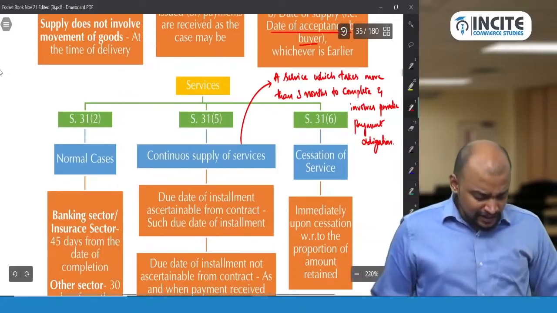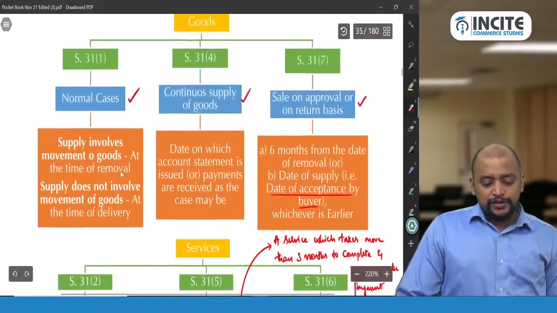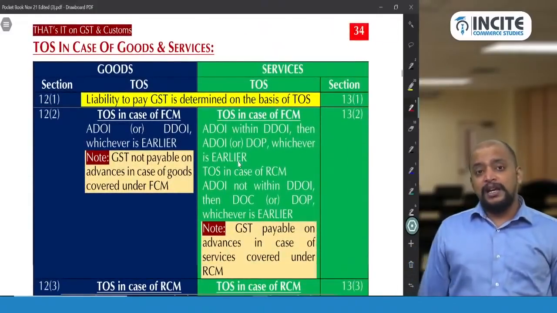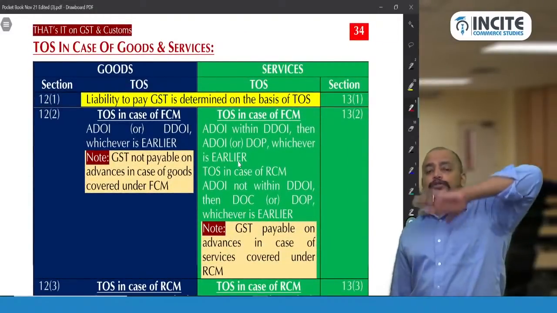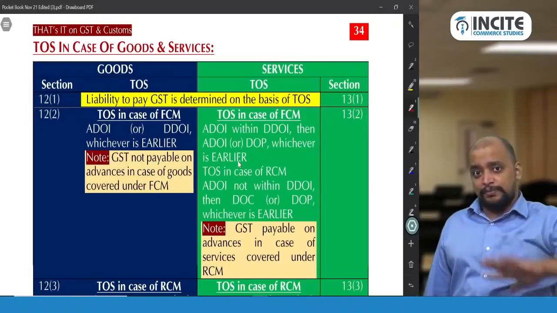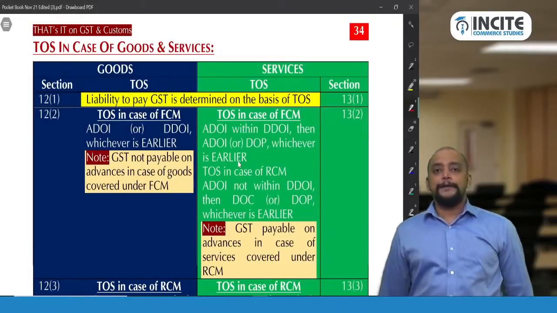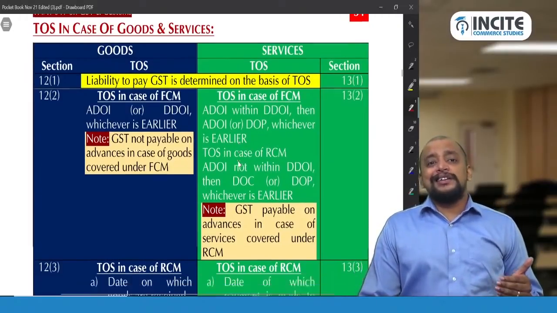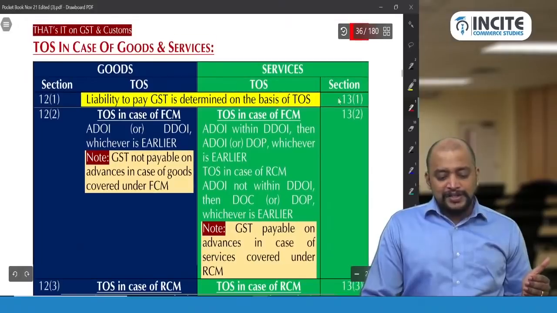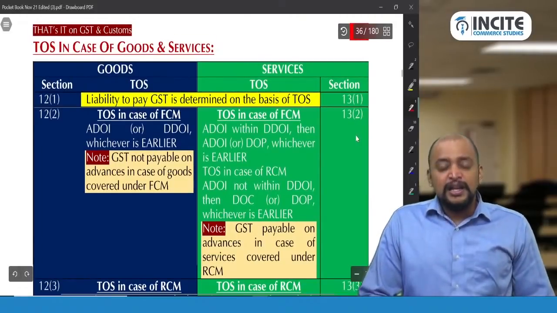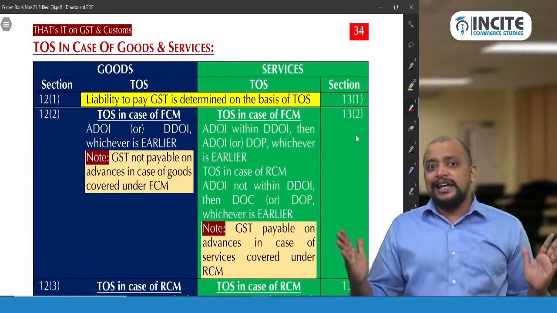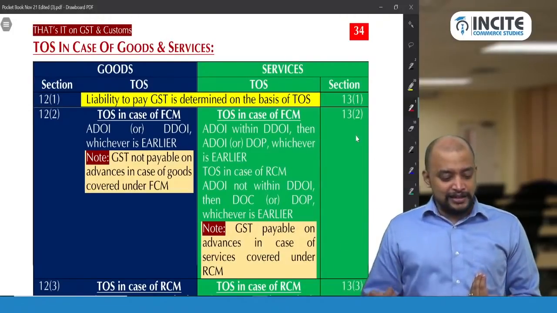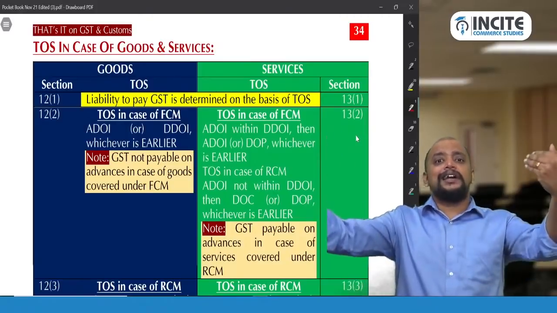Done. Then next, what we have seen so far is the due date of invoice, and now the time of supply in case of goods or services. I told you the due date of invoice is connected to time of supply. So what will be taken as the time of supply? First, time of supply in case of goods is given under section 12. In case of services, it is given under section 13. So we have certain shaded areas where the provision will be the same, let it be 12 or let it be 13. First, section 12 subsection 1 and 13 subsection 1.